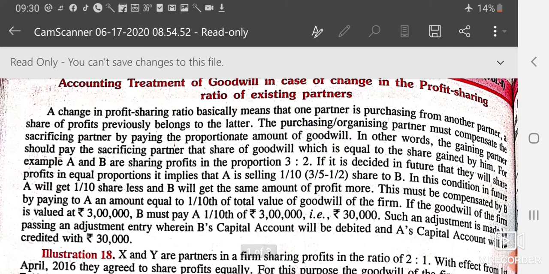Okay, if it is decided in the future that they will share profit in equal proportion, it implies that A is selling 1/10 share to B. In this condition, in future, A will get 1/10 share less and B will get the same amount of profit more. Thus, this must be compensated by B by paying to A an amount equal to 1/10 of the total value of goodwill of the firm. For example, if the goodwill is 50,000 and the sacrifice ratio is given, then according to that, the amount will be paid to the sacrificing partner by the gaining partner.